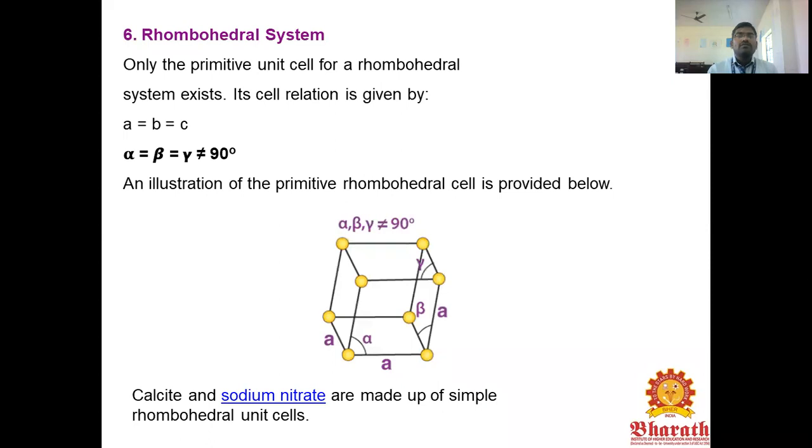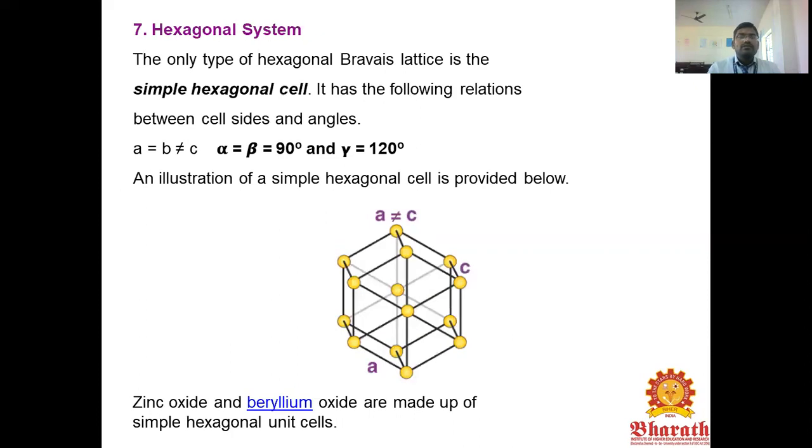And next one is the rhombohedral system. Only the primitive unit cell of the rhombohedral system exists. Its cell relation is given by A equal to B equal to C, and alpha, beta, gamma not equal to 90 degrees. The primitive rhombohedral cell is provided below. Calcite and sodium nitrate are made up of simple rhombohedral unit cells.